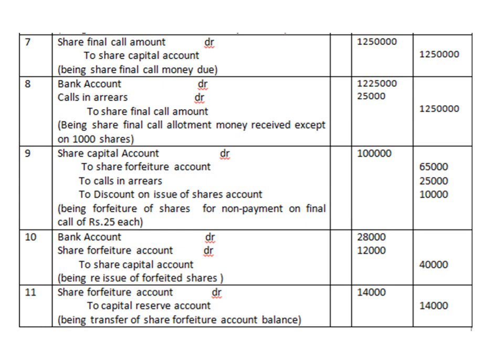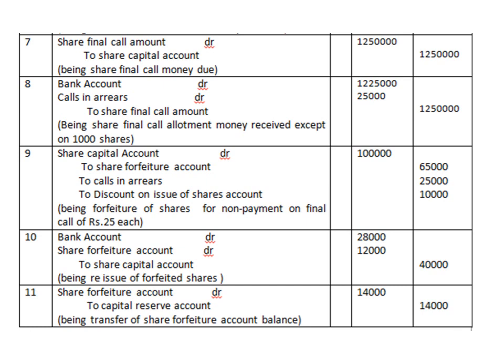Here the calls in arrears is only 25,000 because the final call is 25 rupees. For the 1000 shares which he holds, he has not paid 25 rupees each, so that is 25,000. And this is the discount part which he is getting for his 1000 shares, the 10 rupees one. So this is the entry.